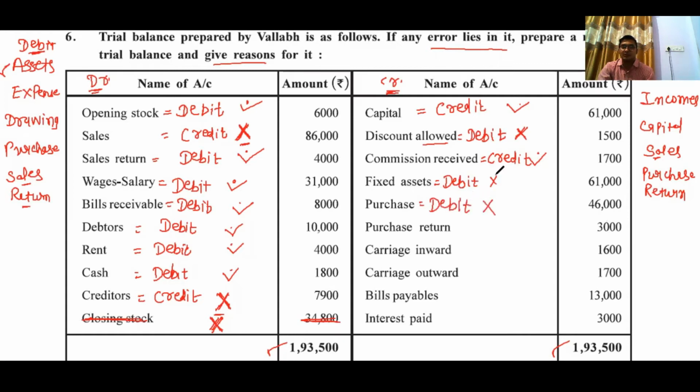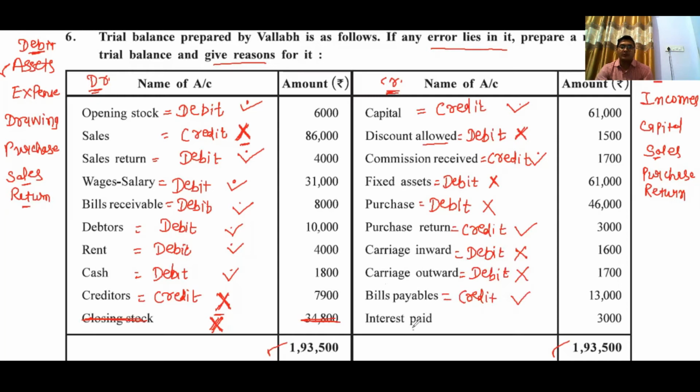So it is also there is a mistake. Purchase return has a credit balance. So now it is correct. Carriage inward, it is our expense recorded on debit side. There is a mistake. Carriage outward, it is also our expense recorded on debit side. Mistake. Bills payable, it is our liability. Liability recorded on credit side. So it is true.